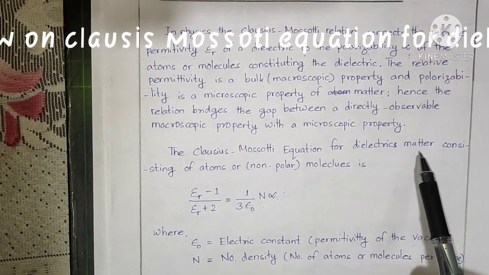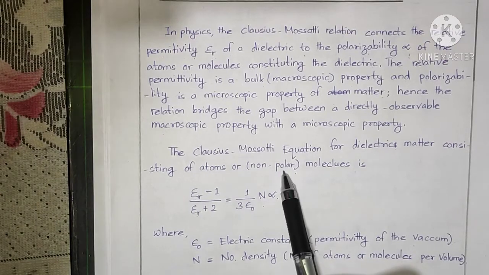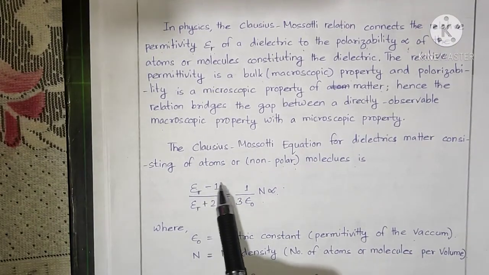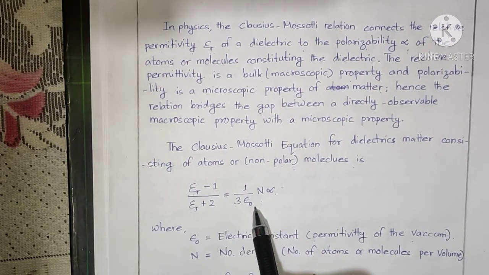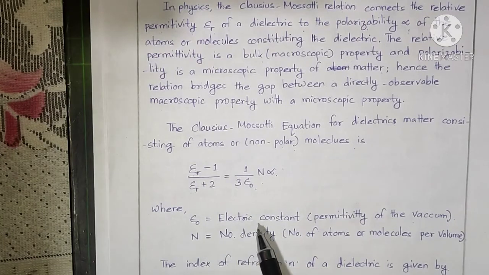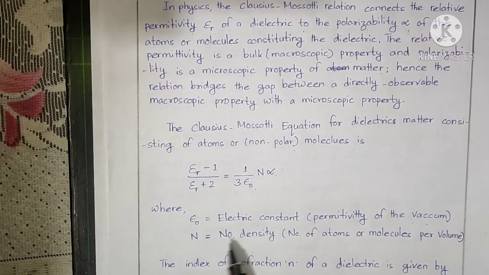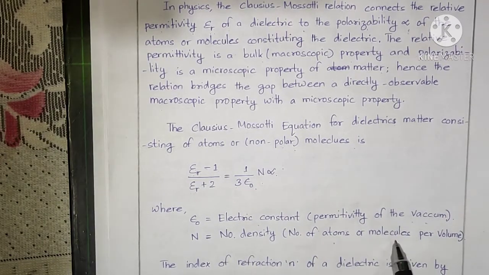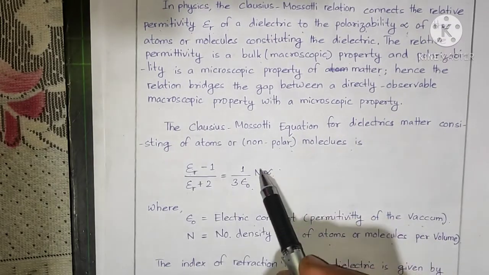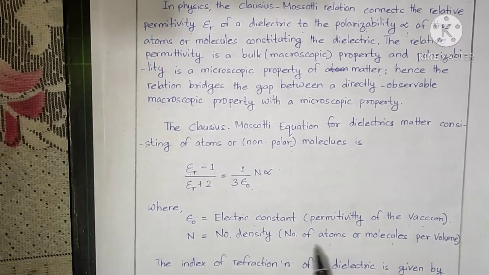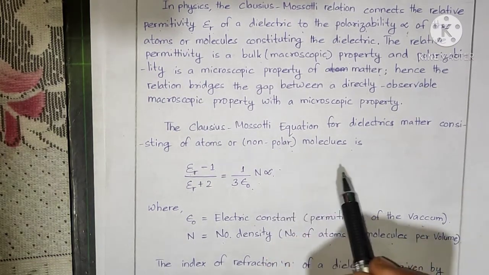The Clausius-Mossotti equation for dielectric matter consisting of non-polar atoms or molecules is expressed as (epsilon r minus 1) divided by (epsilon r plus 2) equals n alpha divided by 3 epsilon naught, where epsilon naught is the electric constant, the permittivity of vacuum, epsilon r is the dielectric constant, n is the number density of atoms or molecules per unit volume, and alpha is the polarizability.